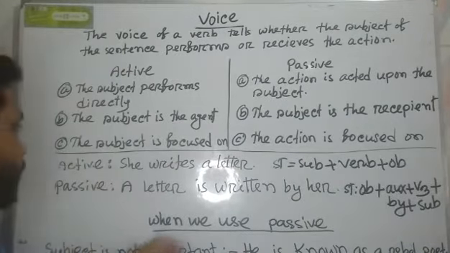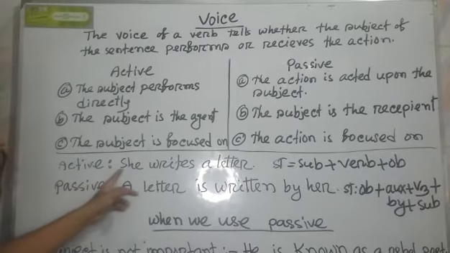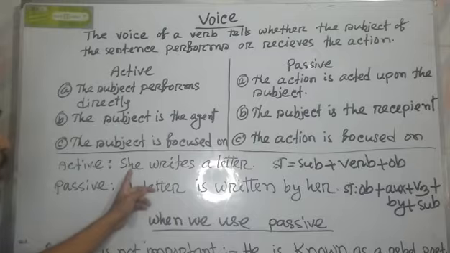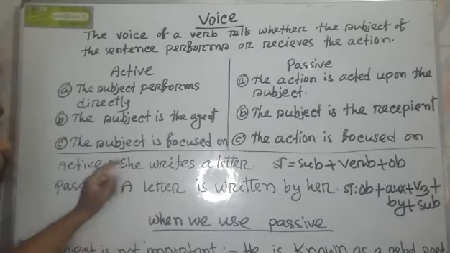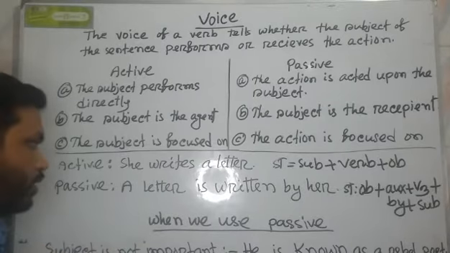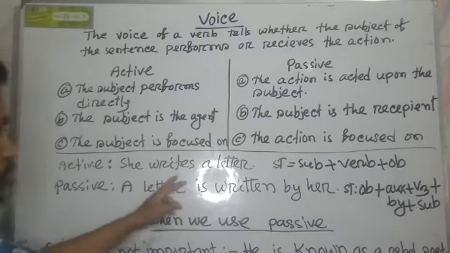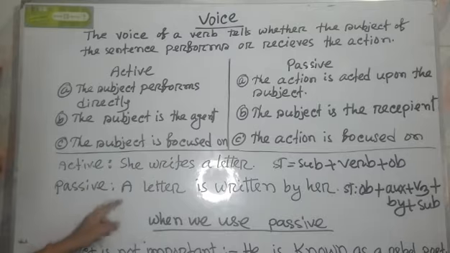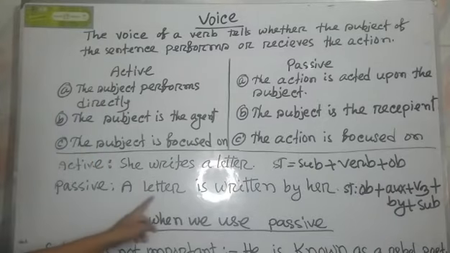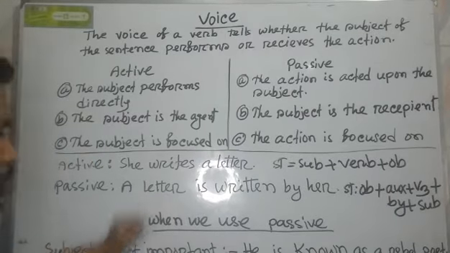Look at the example. She writes a letter. Here the subject is she, and we focus and put emphasis on the subject. But whenever we change it into a passive one, that sentence is: a letter is written by her. Here a letter is used in place of the subject.